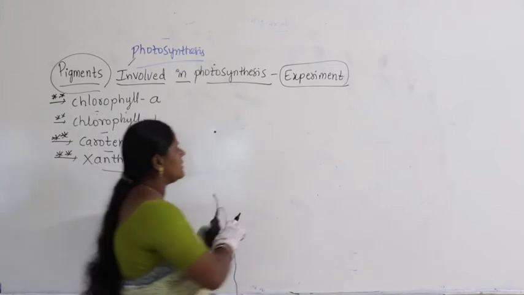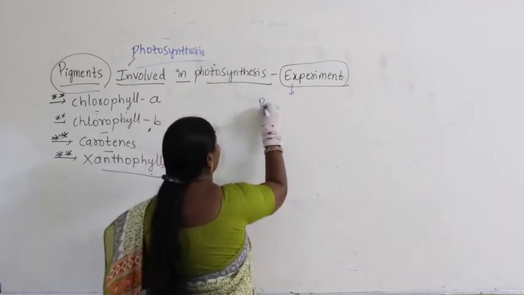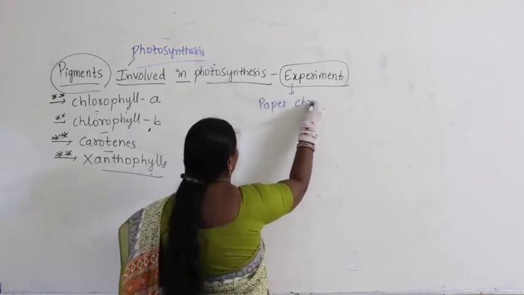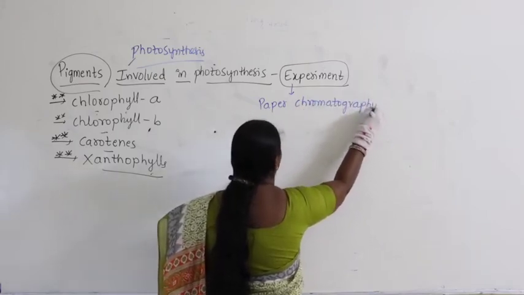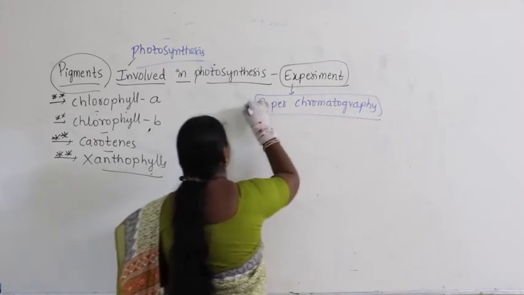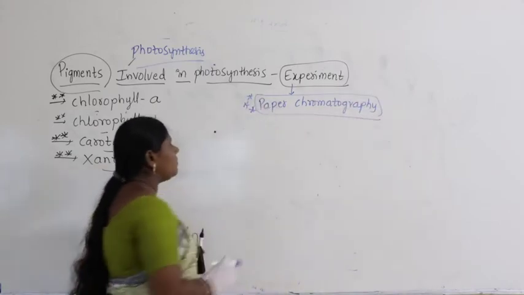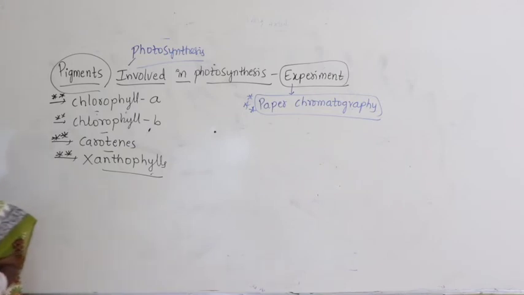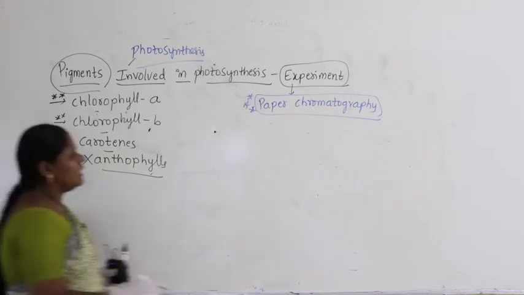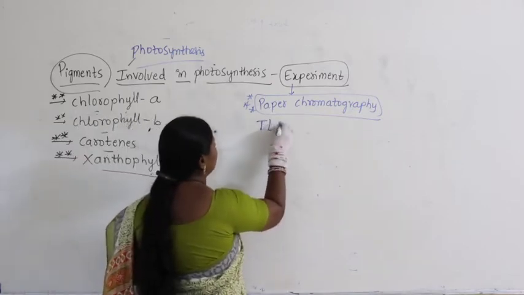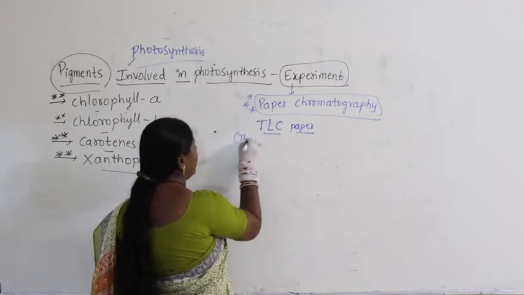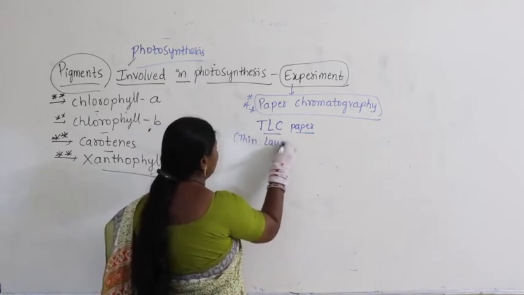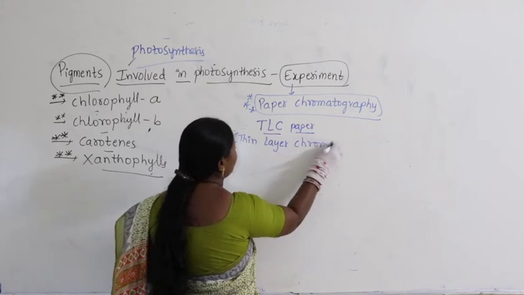This experiment is nothing but paper chromatography. What have they done in paper chromatography? In the experiment they have taken TLC paper. What is TLC paper? It is referred to as thin layer chromatography paper.